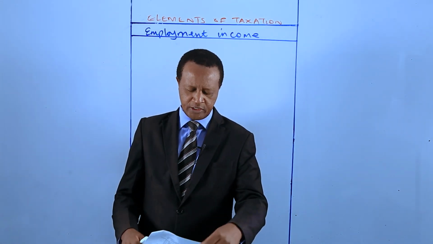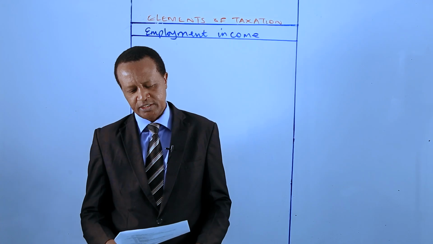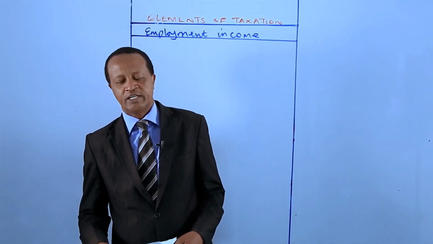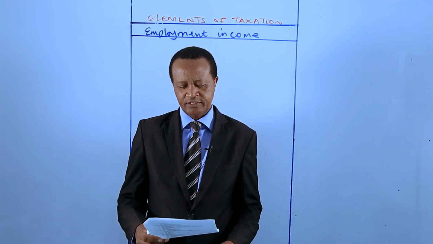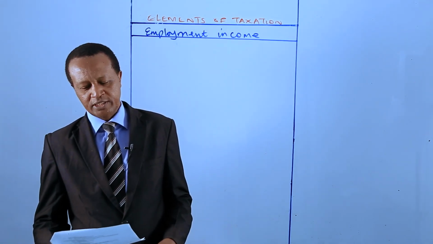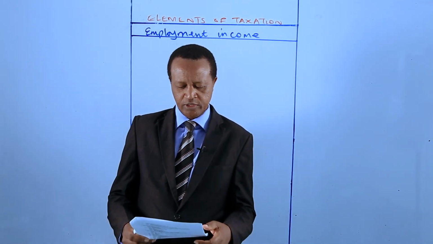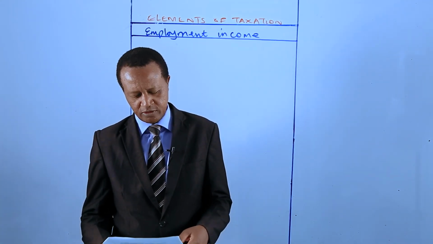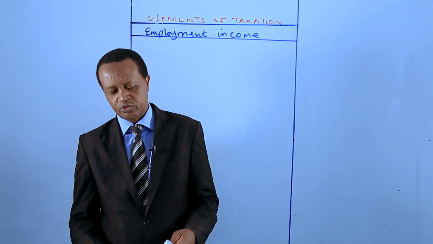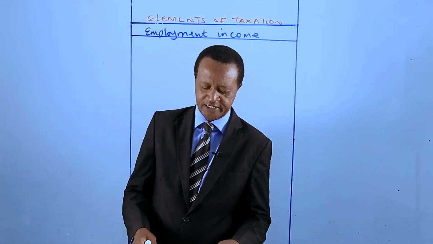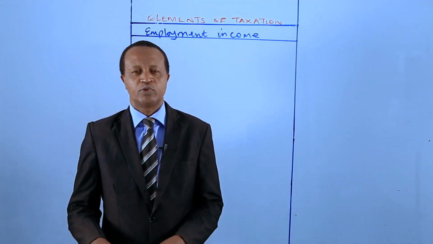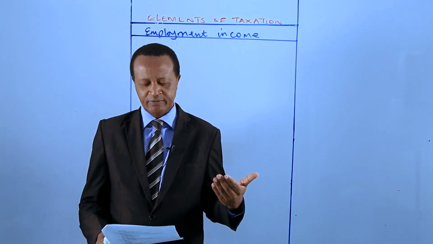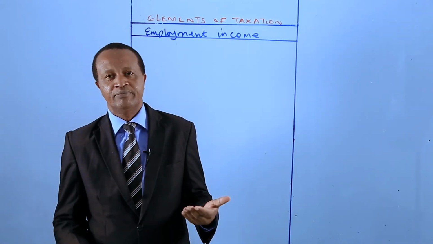Today we are going to begin on a new topic, that is tax liabilities for different sources of income. The different sources of income include: 1. Employment income, 2. Business income, 3. Investment income, 4. Farming income. Then we'll also discuss the withholding tax. These are 5 subtopics. We will be studying a topic at a time. Today we begin with the employment income.